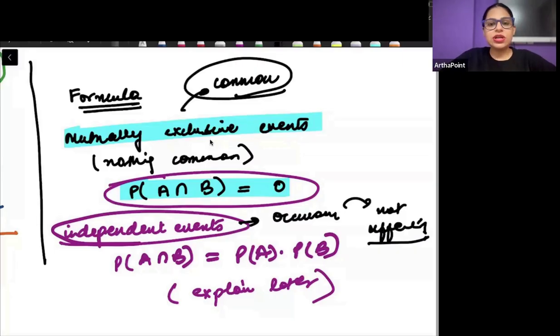Yes, that is absolutely correct. Independent events can have different sample spaces, but this will be part of the same sample space. Correct.